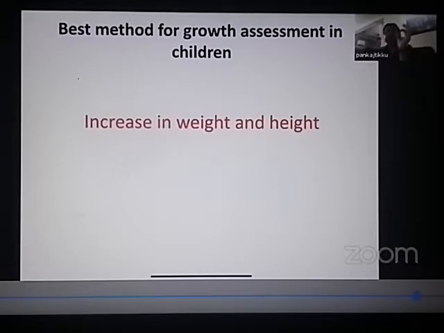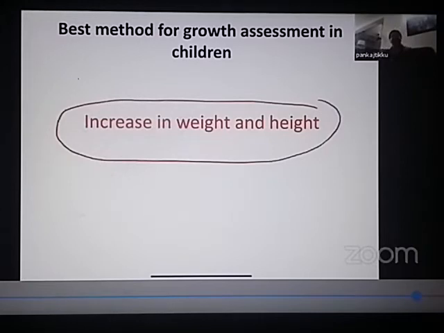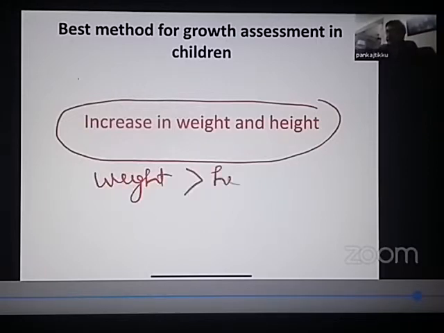So which is the best? It is increase in the weight and height. Weight and height increase is the best way to assess the growth of the child. And even out of these, if you have to say which is the best, I would say weight is better than the height. The single best marker for growth assessment in children is the weight of the child.